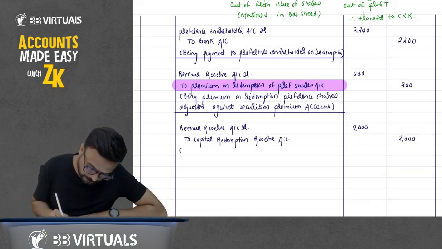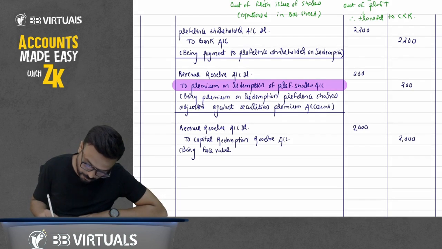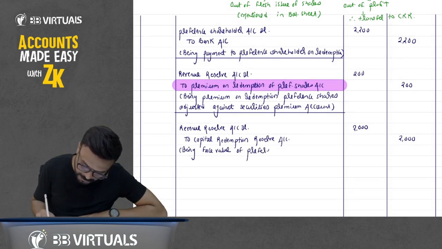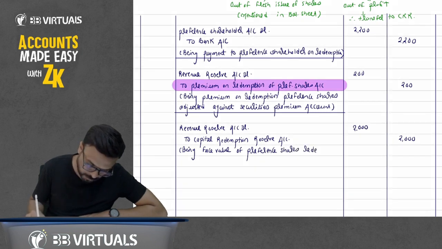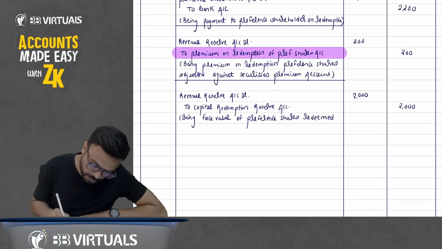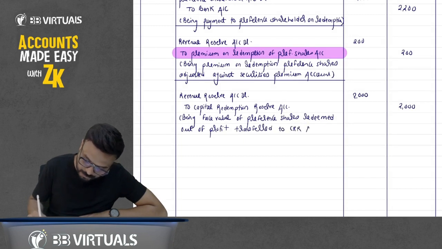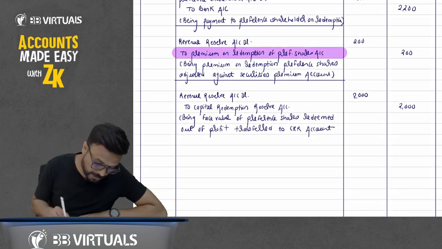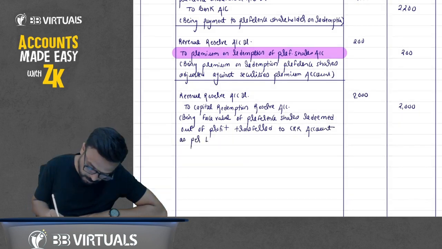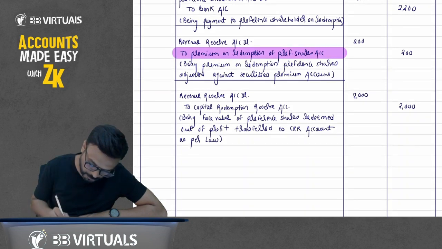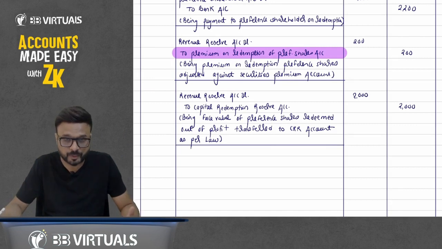Being face value of preference shares redeemed out of profit transferred to CRR account as per law. Okay, now we have passed the entry for redemption of preference shares also.